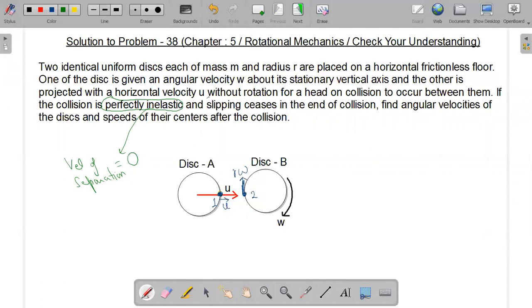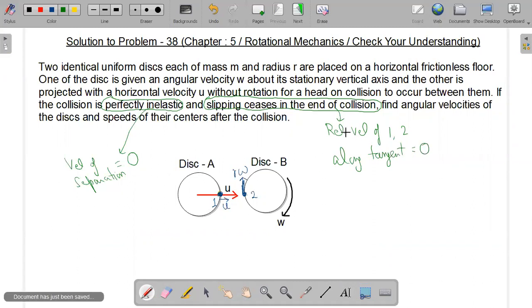And the second point, the slipping stops at the end of collision, which means the colliding points 1 and 2, their relative velocity along the tangent has to be 0. The relative velocity of point 1 and 2 along tangent must be 0. So I will use these two facts for the equations.